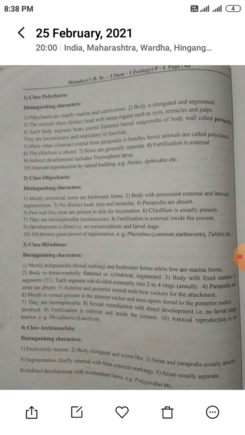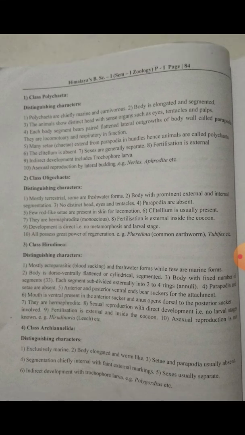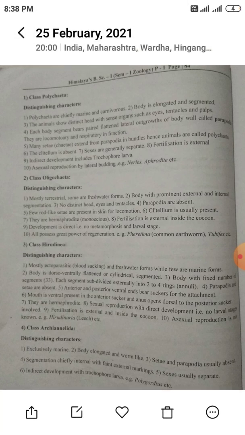All possess great power of regeneration. Great power of regeneration means if any section of that organism is cut, then they have the capacity to produce that portion again, so it has the power of regeneration. Examples: Pheretima, the common earthworm, Tubifex, etc.